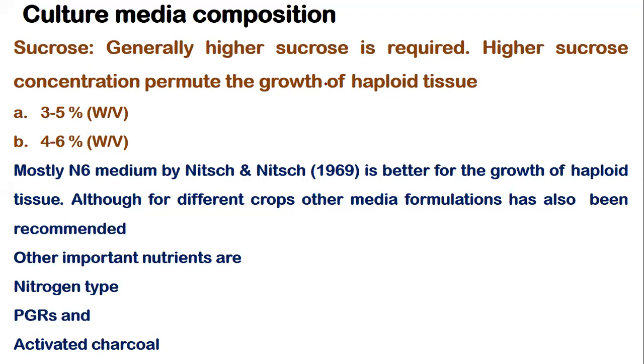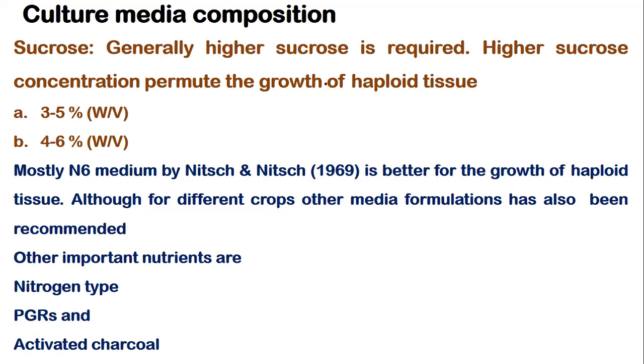So what we do, we establish at which particular concentration the osmoticum of the medium is a little more than that of the particular pollen grains or anthers, total anthers. So it is more than the anther, it will be exactly the same as the pollen grain or a little less than the pollen grain. So in that case, the diploid tissue will not grow, only the haploid tissue will grow.